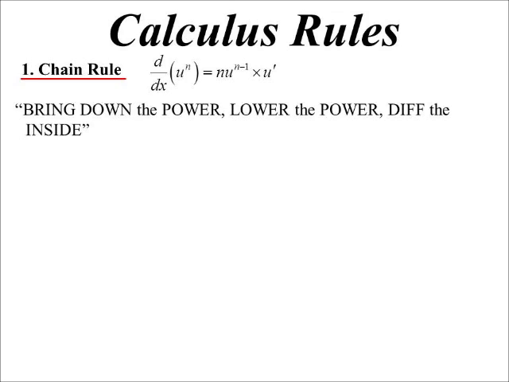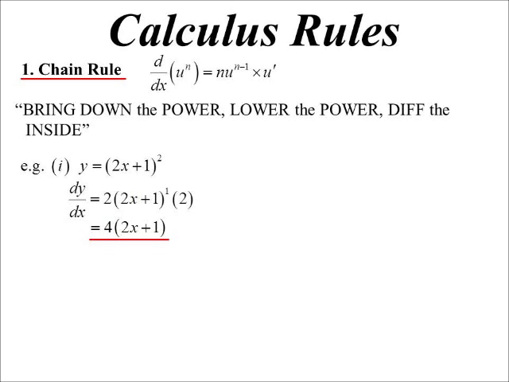I know it sounds silly, but I never really think of it like the formula, because I do it as I think of it, because it actually is telling me what to do. So there's that question we did before that we had to expand the whole thing out. Bring down the power. Oh, okay, so the 2 goes to the front. So I write 2, lower the power, change the 2 to the 1, diff the inside. Whatever's inside the parentheses, I'm going to differentiate that. So bring down the power, lower the power, diff the inside. And there it is. Okay, mine's factorised, but it is the same answer that we got before.